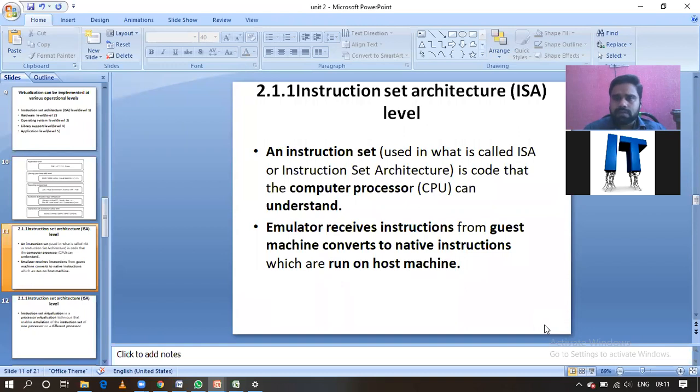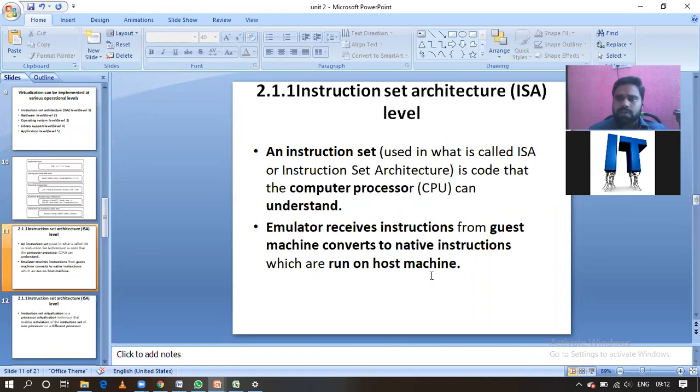The emulator's task is to convert the guest instruction set to the host instruction set, because the program is executed on the host side, not the guest side. The emulator receives the instruction from the guest machine and converts it to the native instruction set where it runs on the host machine. The host will be on the other side, where the instructions written on the guest machine will be executed.